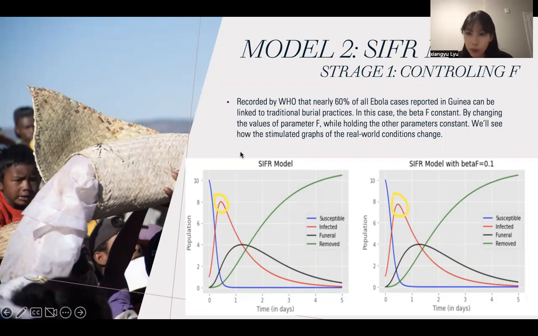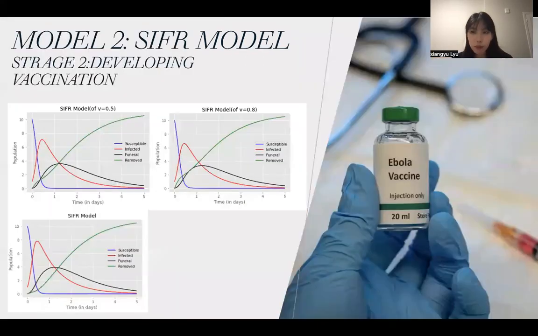So some prevention methods can be applied, such as avoiding funeral or burial practices that involve touching the bodies of those who died from Ebola, and limiting the number of people present at the funerals. The second one is developing the vaccine by implementing an additional parameter of vaccination rate.